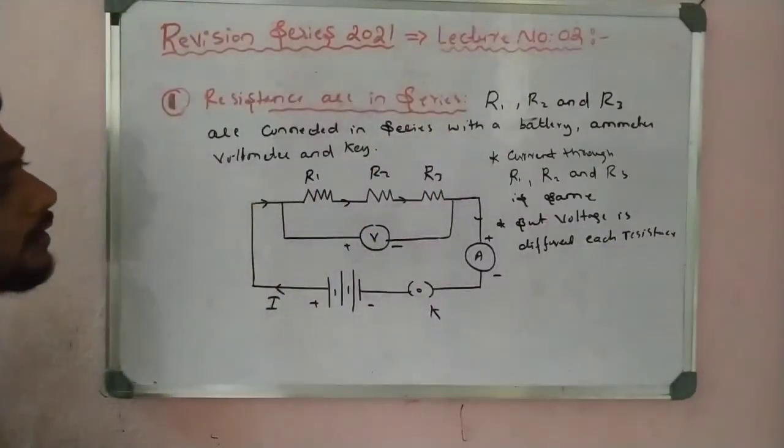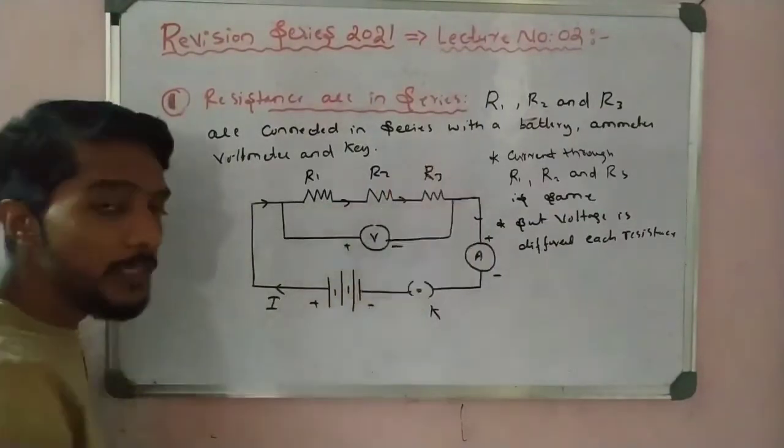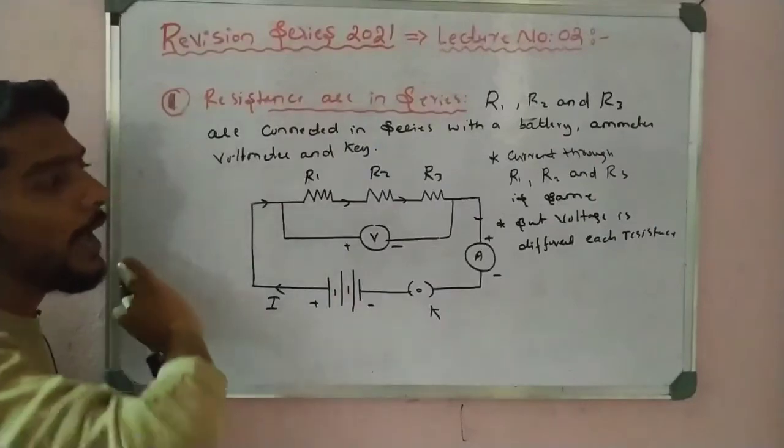So R1 having different voltage, R2 having different voltage, and R3 having different voltage. So we can add all the voltages.